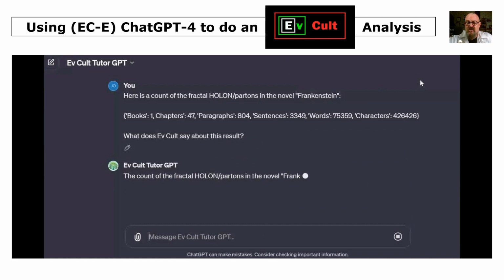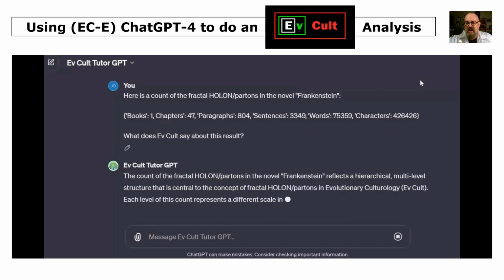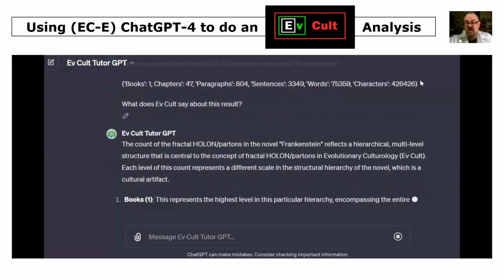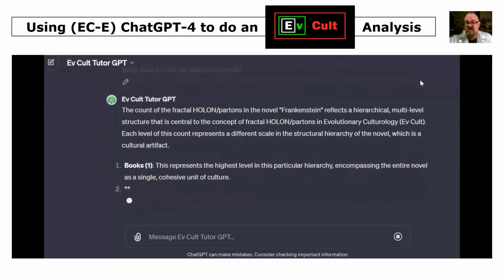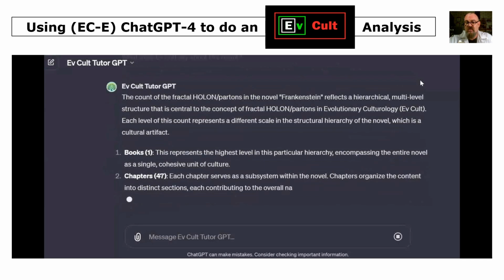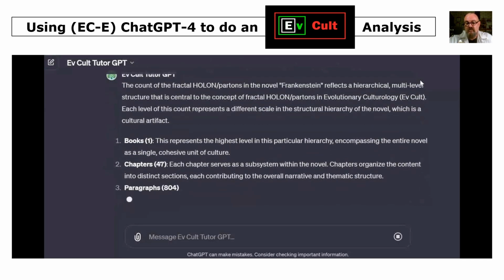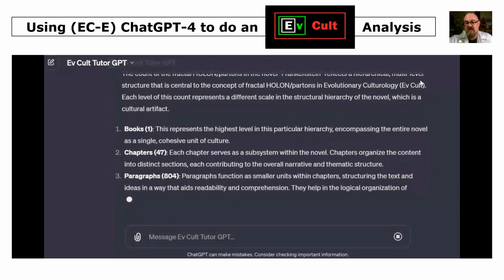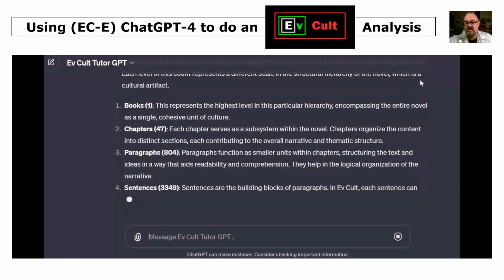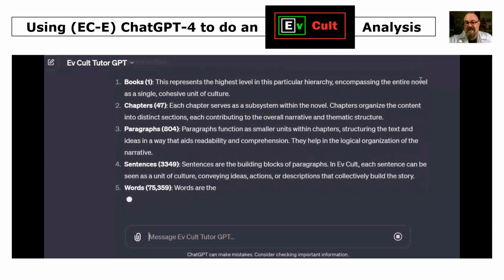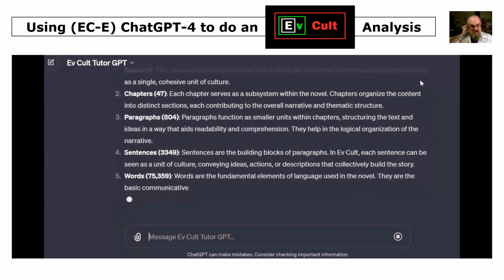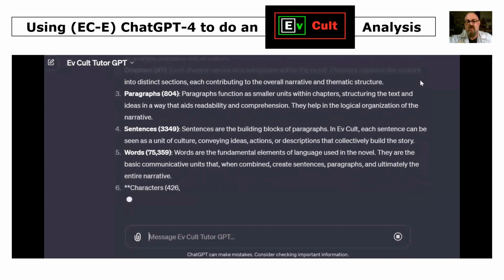The count of the fractal holon partons in the novel Frankenstein reflects a hierarchical multi-level structure that is central to the concept of fractal holon partons in EvCult. And now it goes through and presents a more detailed analysis of those different units on those different scale levels. It's going a bit fast, so I probably won't read through that aloud.